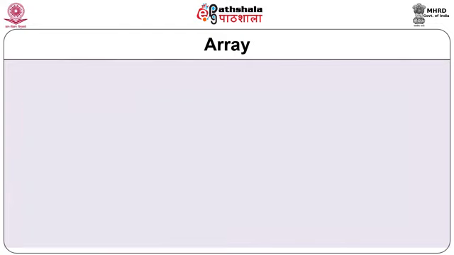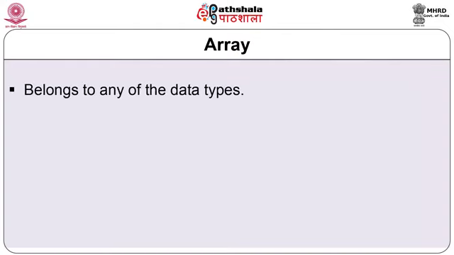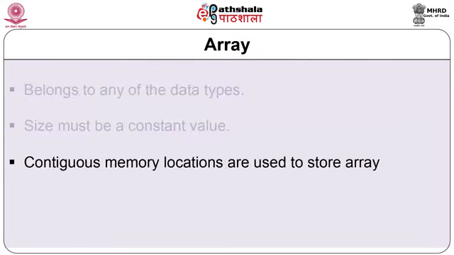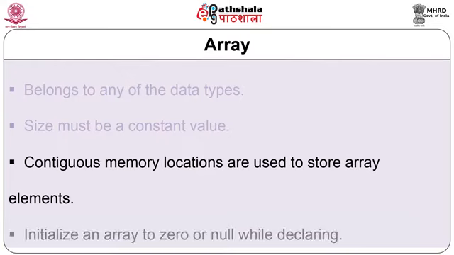An array belongs to any of the data types. Array size must be a constant value. Adjacent memory locations are used to store array elements in memory. It is a best practice to initialize an array to 0 or null.